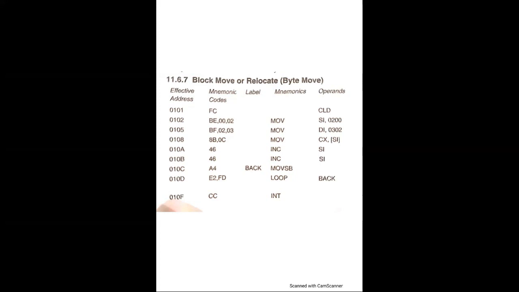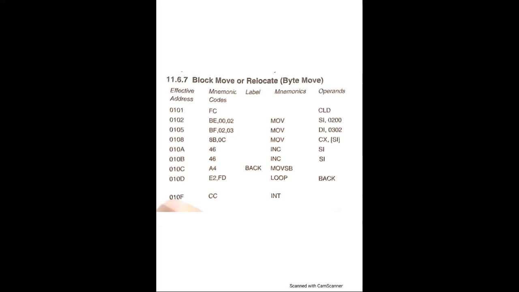And the result is stored in location 0302, which is 94H. In 0303, we have 86H. In 0304, we have 25H. In 0305, we have 78H. And in 0306, we have 69H.